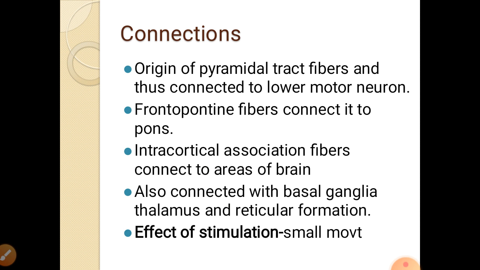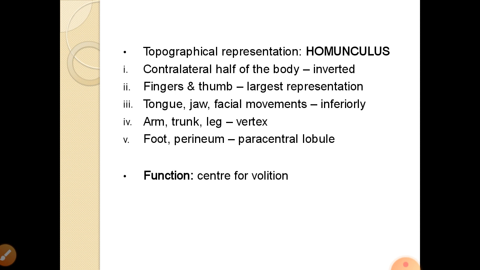The topographical representation of the motor cortex is similar to the homunculus. The contralateral half of the body is inverted here, and the fingers and thumb show the largest representation. Tongue, jaw and facial movements are represented in the lower or inferior part. Arm, trunk and leg are represented at the vertex, and foot and perineum are represented in the paracentral lobule. The function of this area 4 is that it is the center for voluntary movement, or center for volition.